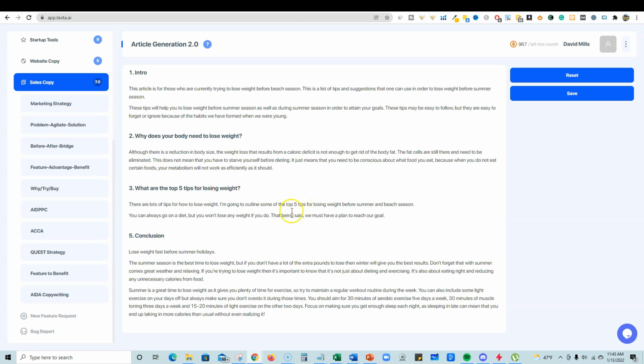So overall, that is the updates. If you want to pump out content and get something on the page very quickly, Texta is a great tool for that. But just remember, you're going to have to go in, read it, and make sure it makes sense, and add and remove what doesn't make sense, and add your own thoughts, or use some other AI writing tools to produce more content and interchange them. So overall, that's it for this tutorial.